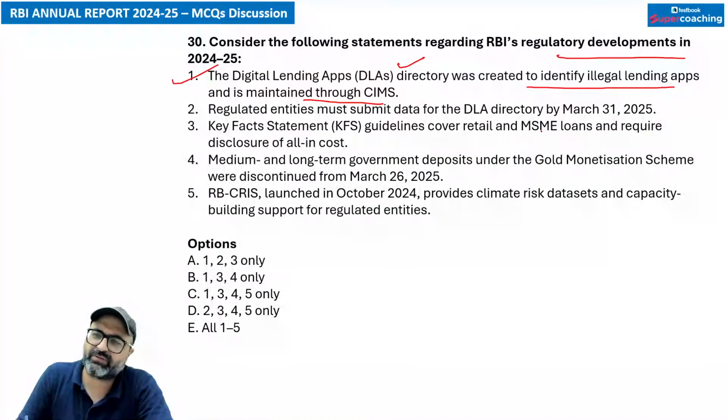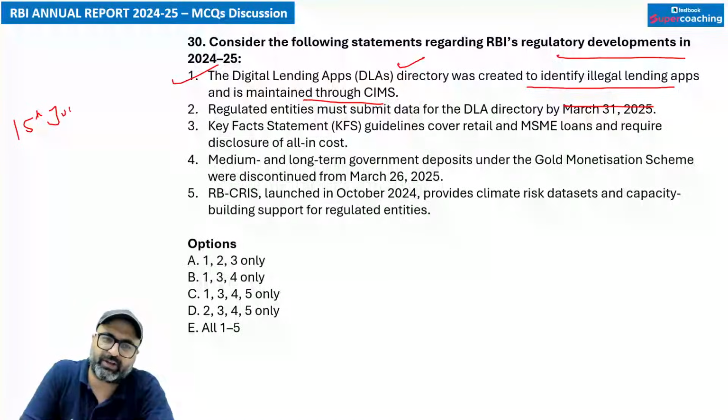Regulated entity must submit their data for the digital lending apps directory by 31st March 2025. 31st March 2025? नहीं सर, इसको एक्सटेंड कर दिया ना. This was extended till 15th of June 2025. तो उस हिसाब से सेकंड स्टेटमेंट गलत हो गई.